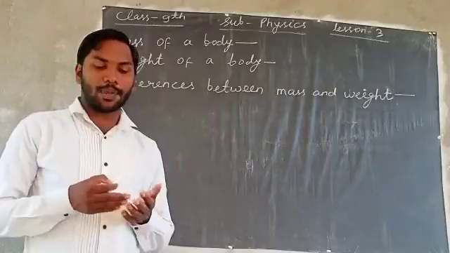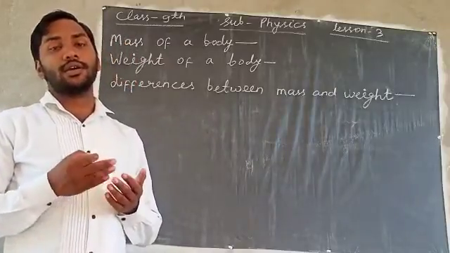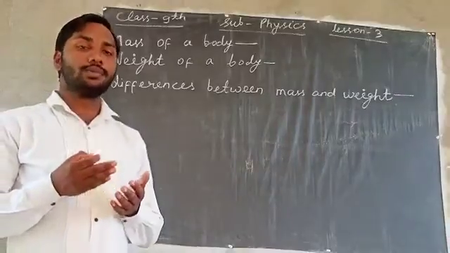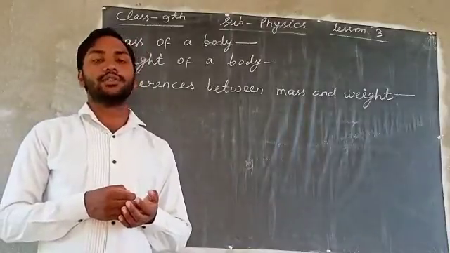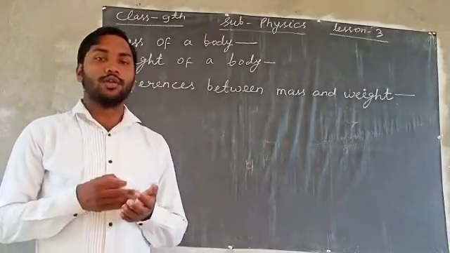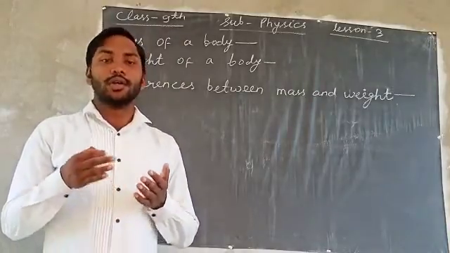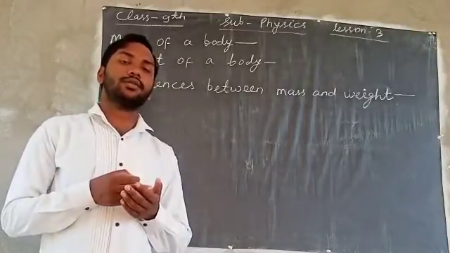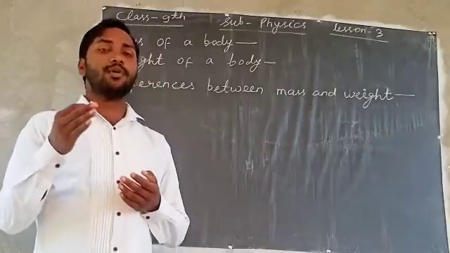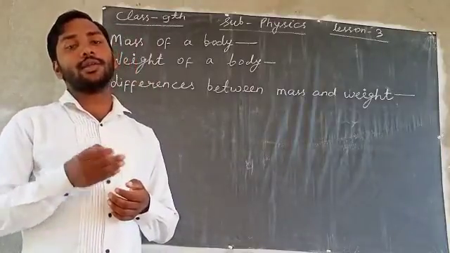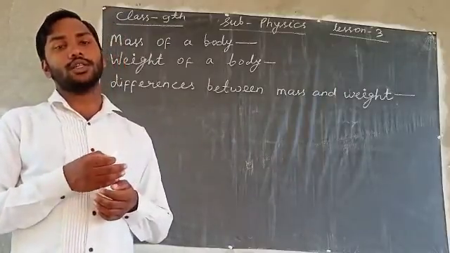Mass is measured by a beam balance. A beam balance consists of a straight beam and two pans of equal weight. The body which is to be measured is kept in one pan, and the standard mass is added in another pan until the beam becomes horizontal.